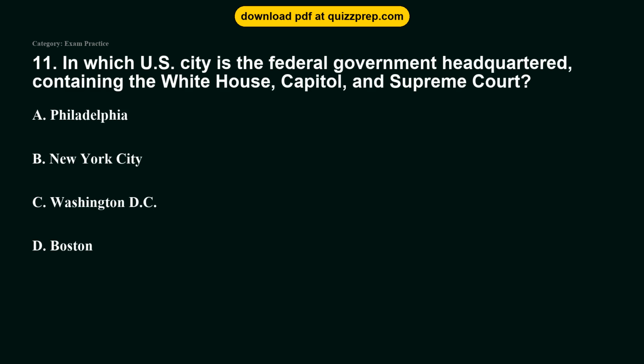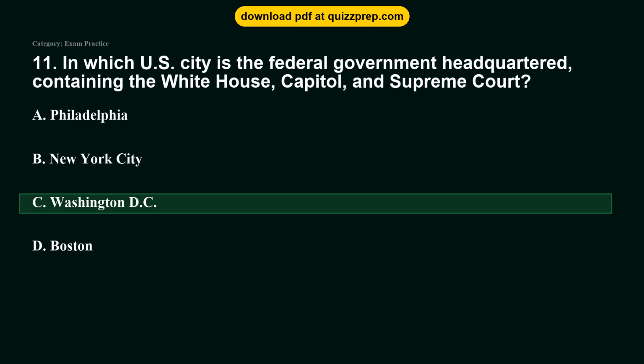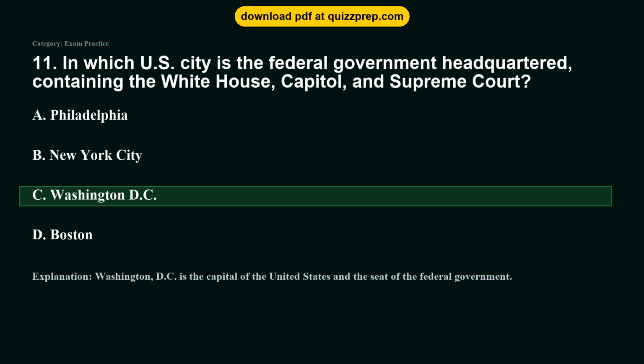Question 11. In which U.S. city is the federal government headquartered, containing the White House, Capitol, and Supreme Court? Option A. Philadelphia. Option B. New York City. Option C. Washington, D.C. Option D. Boston. The correct answer is option C, Washington, D.C. Washington, D.C. is the capital of the United States and the seat of the federal government.